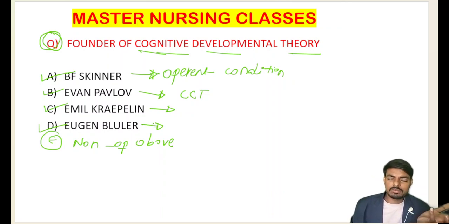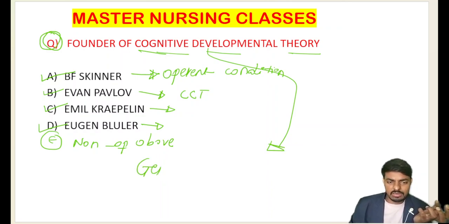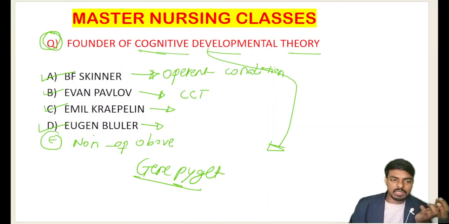Okay, this is our question session, but the answer to the question is still not completed. Who is the founder of the cognitive developmental theory? Students, the founder of the cognitive developmental theory is Jean Piaget. Here the answer goes to option E, that is none of the above.